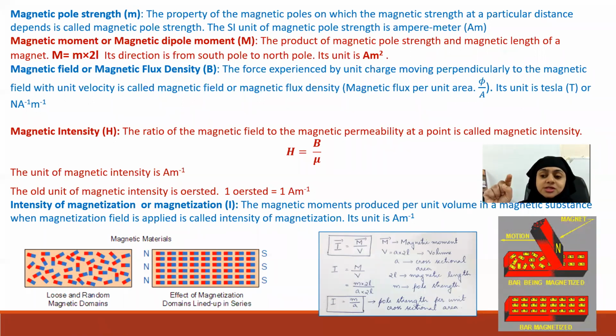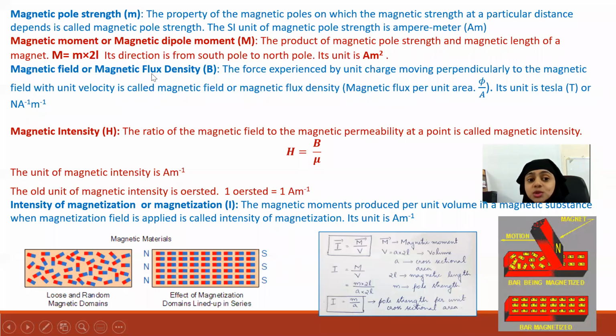So from that equation, we took B is equal to F divided by QV sine theta. And we defined the magnetic field as the force experienced per unit charge moving perpendicular to the magnetic field with unit velocity. The same thing, magnetic field, is also sometimes called magnetic flux density.